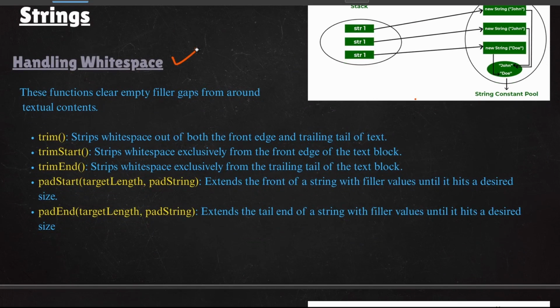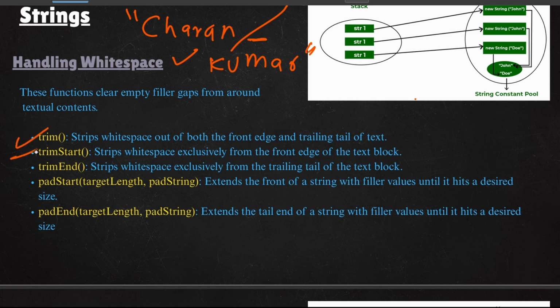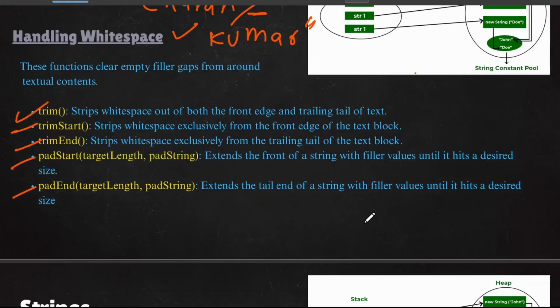And not only that, there are so many string methods. If you want to handle white space, let's say this is Charan, and you have a space, and again you have Kumar. So in between you have white space, right? You don't want white space, you want to remove it. To remove that white space, you can use the trim method. You can mention trim start and trim end, and these are also some of the methods that you can see.